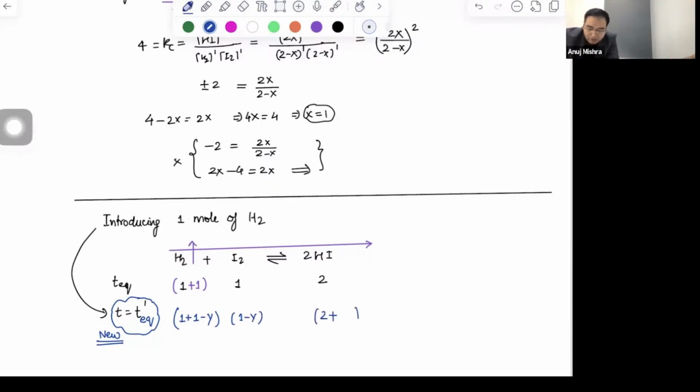What should I write here? 2 plus... Sir, you'll have to write 2 plus y. 2 plus y. Sham is telling 2 plus y. Raise your hand if you are okay with this, everybody. Anyone having any other opinion? Chinmay?